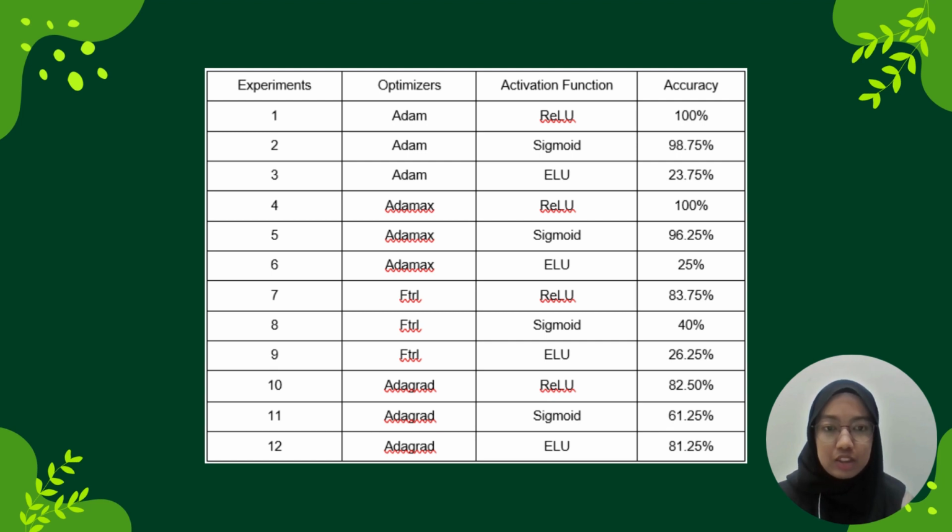This table shows the accuracy results of our 12 experiments, and as we can see here, the highest accuracy result is 100%, which belongs to Adam and Adamax with the ReLU activation function.